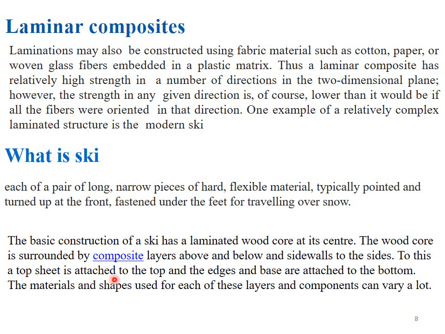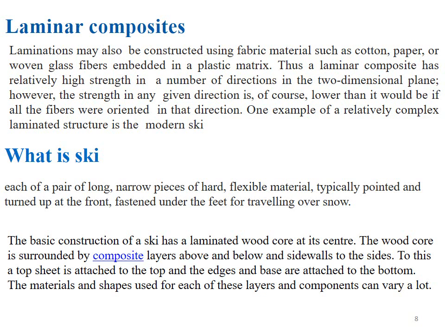The basic construction model of a ski consists of a laminated wood core at its center. The wood core is present in the center for the construction of a ski. The wood core is surrounded by composite layers above and below and side walls to the sides. It means the center core is made up of wood. The upper part of the center core is made up of composite material and the lower part of the center core also consists of composite material, and side walls are also attached to the sides of the center core.